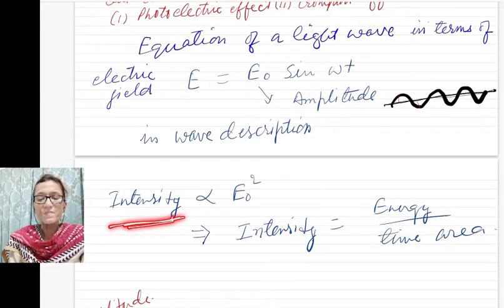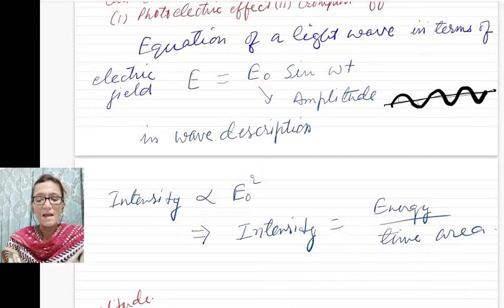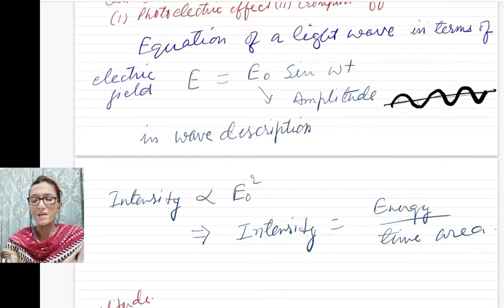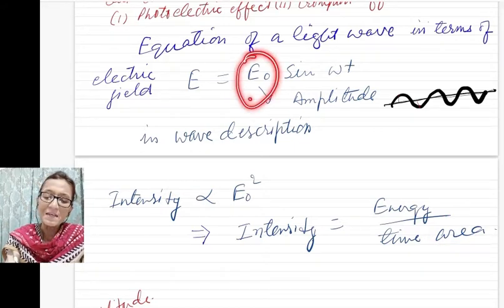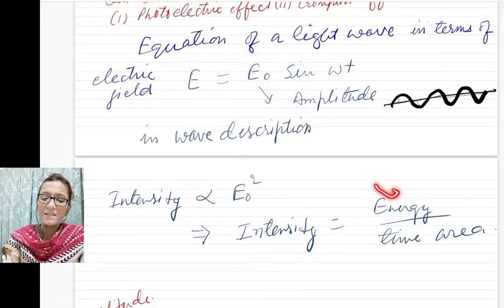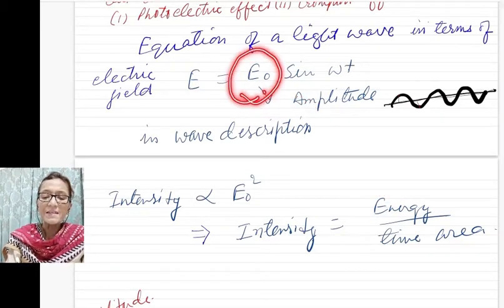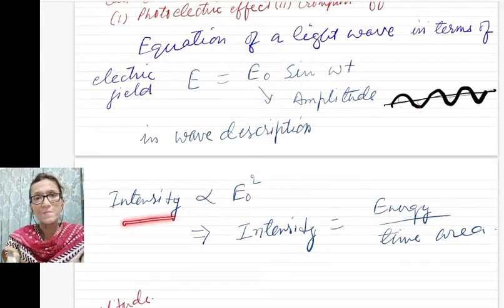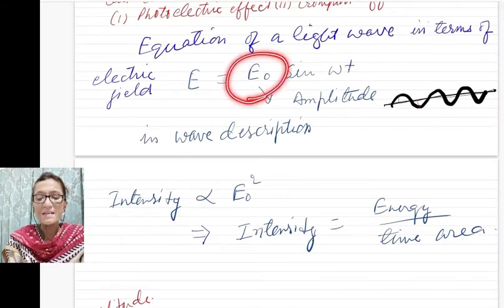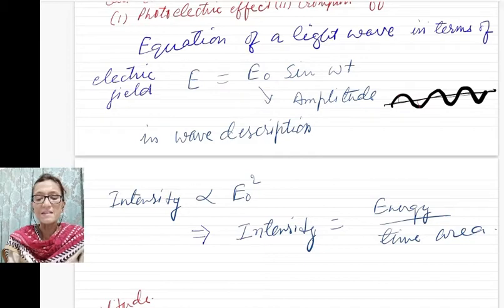Now, the intensity of any wave, light wave or sound wave, is proportional to the square of this amplitude, and intensity is equal to energy per unit time per unit area. So you see that this term in the equation of the light wave is related to energy. Energy, the intensity of light, is associated with only this term.